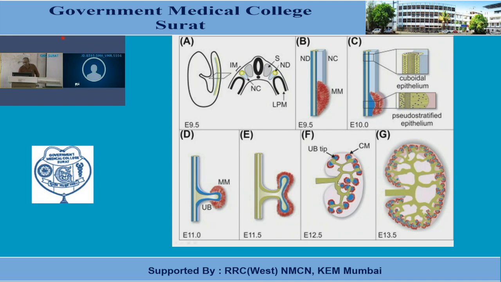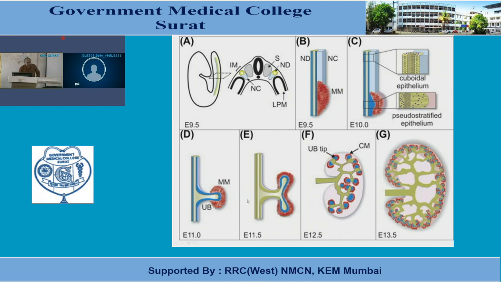So in this figure they are the major calyces, then these are the minor calyces, and the further divisions one can notice are the collecting tubules. So this is how the ureteric bud gives rise to the collecting part of the kidney. The collecting part of the kidney consists of the collecting tubules, the collecting ducts, and the pelvis of the ureter, the part of the ureter which is located within the kidney.